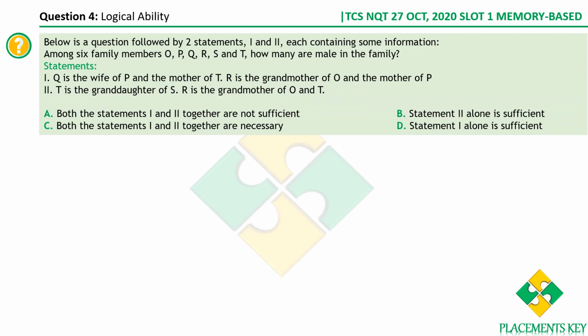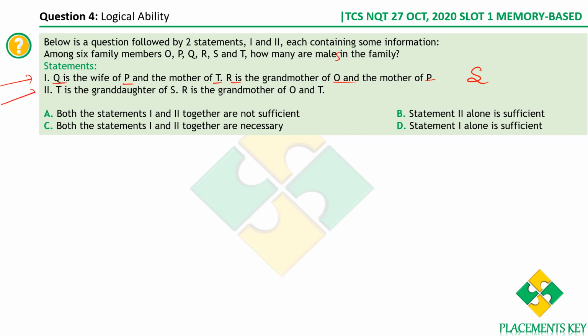Below is a question followed by two statements, each containing some information. Among the 6 family members, how many are males in the family? So how many males are there is what we are supposed to find. Now we have O, P, Q, R, S and T. If you look at the first statement, we have Q, P, T, R, O and P, but not any information about S. Therefore, we can't really ascertain how many males are there in the family. Therefore, statement 1 alone is not sufficient.